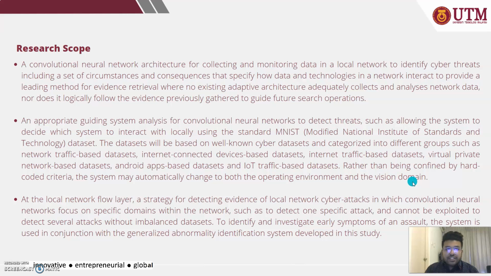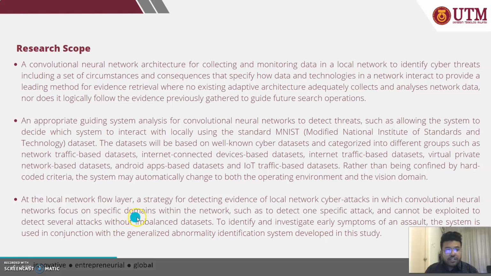Okay, so this is the research scope. As we can see, a CNN network architecture for collecting and monitoring data in the local network to identify cyber threats, and an appropriate guiding system analysis for CNN to detect threats, such as allowing the system to decide which system to interact with locally using the standard MNIST dataset. And at the local network flow layer, a strategy for detecting evidence of local network cyber attacks in which CNN focuses on specific domains within the network, such as detecting one specific attack.